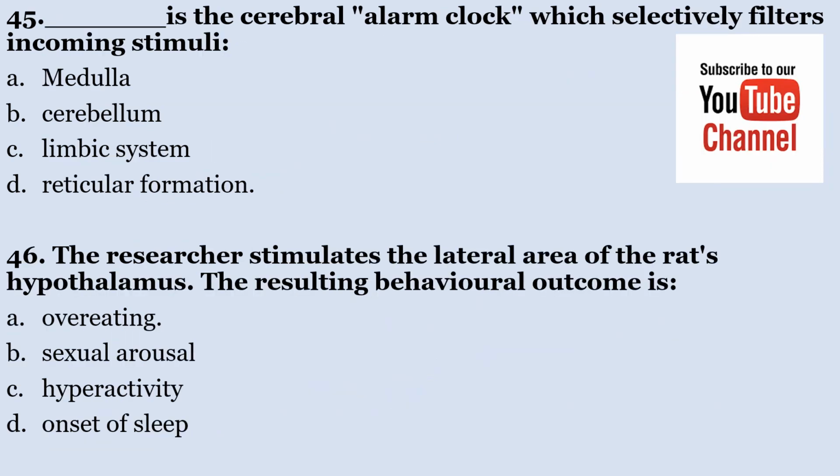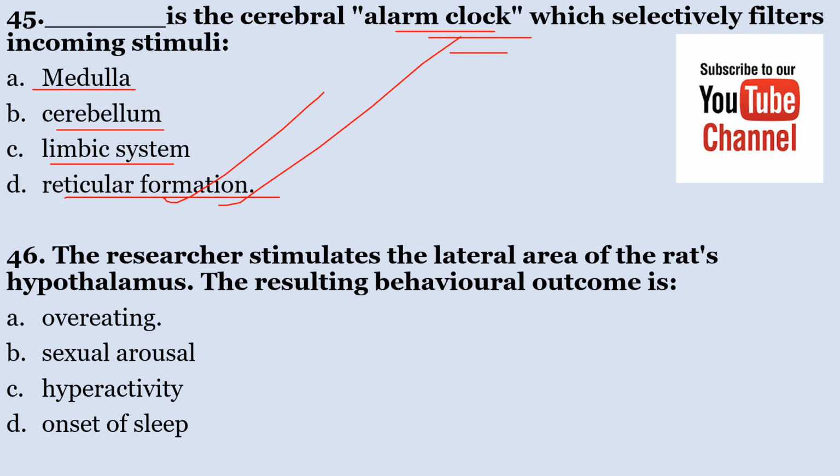Number 45, dash is the cerebral alarm clock which selectively filters incoming stimuli. A. Medulla, B. Cerebellum, C. Limbic system, D. Reticular formation. Dash is the cerebral alarm clock which selectively filters incoming stimuli. The correct answer here is reticular formation.